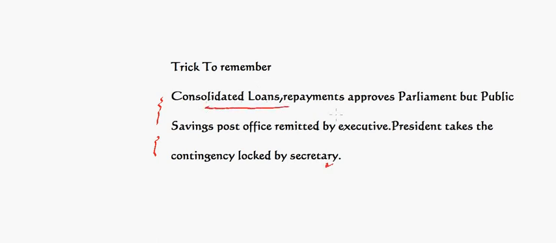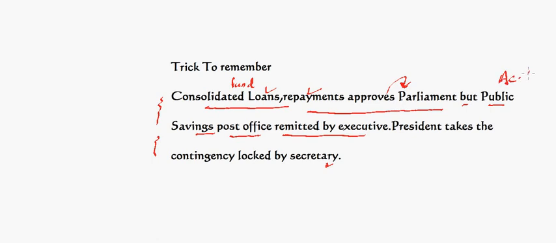Consolidated loans repayments approves Parliament, which means Consolidated Fund which consists of loans, repayments, are approved by Parliament. But public savings post office remitted by executive, which means public accounts of India which consist of saving bank deposits, post office deposits, remittances, etc., are under executive action.